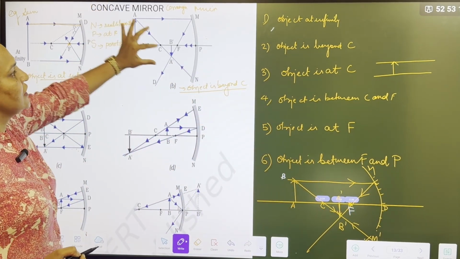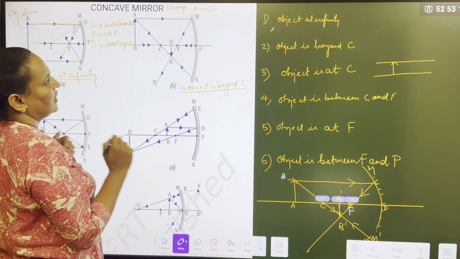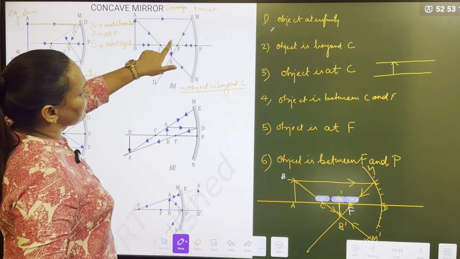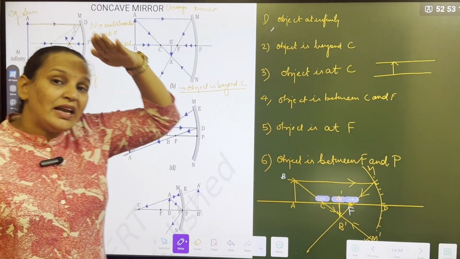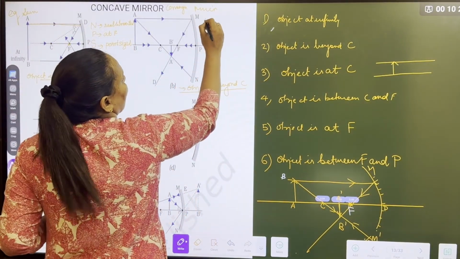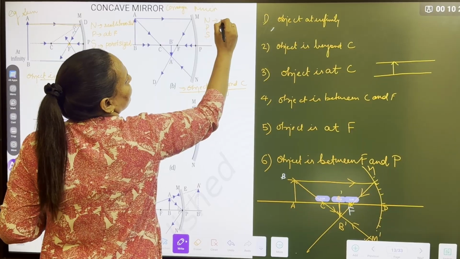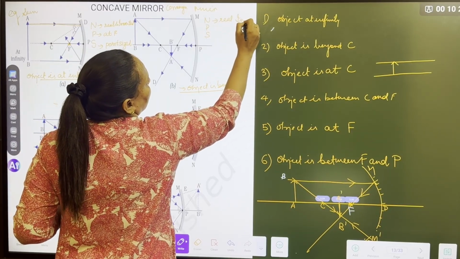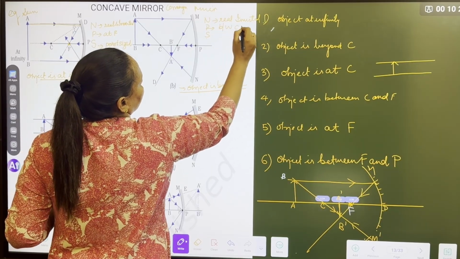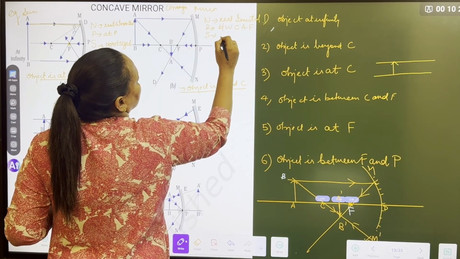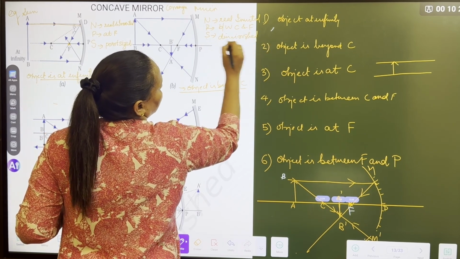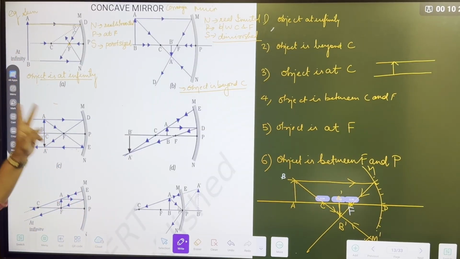Now can you compare the size of image? It is smaller. See, object is above the principal axis, whereas image is below the principal axis. When image is below the principal axis, it is called real and inverted. So what is the NPS? Nature is real and inverted. Position between C and F, and size is diminished, smaller. Am I clear, guys? Two ray diagrams are done.